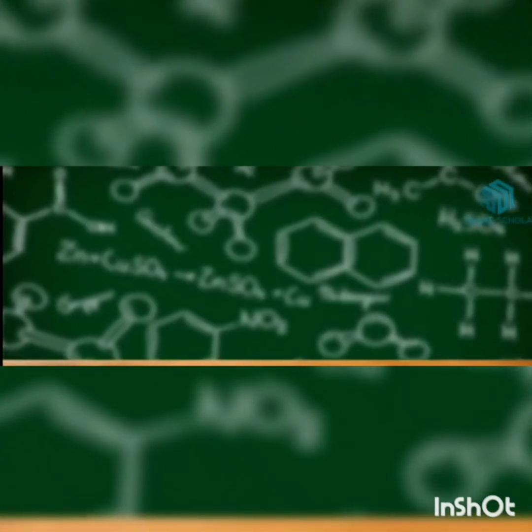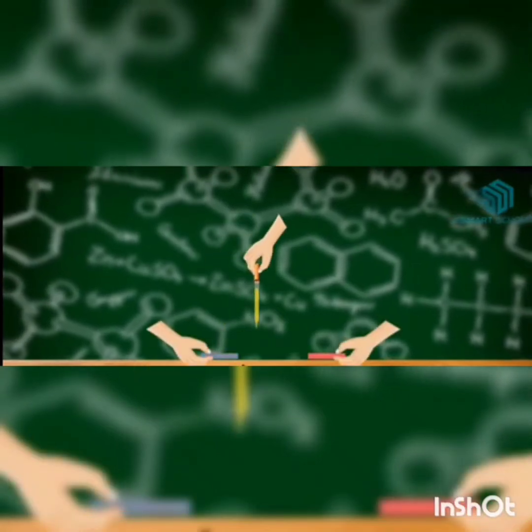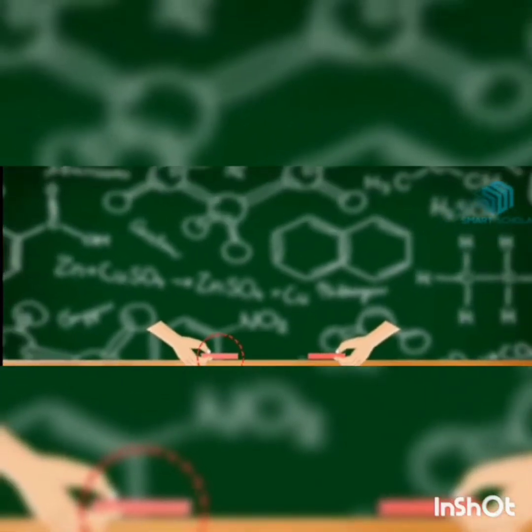Here, we take samples of lime water, tap water, soap solution and salt solution. Put a few drops of lime water on blue and red litmus paper. After a few seconds, we can see the blue litmus paper turns red as lime is acidic in nature.